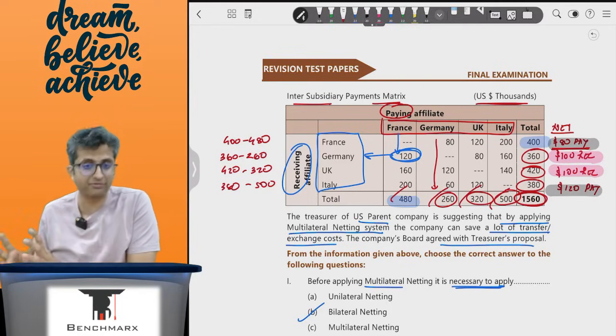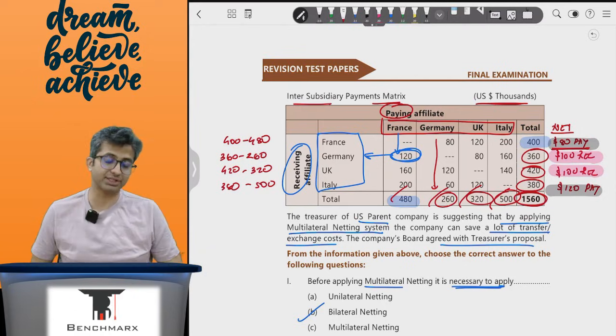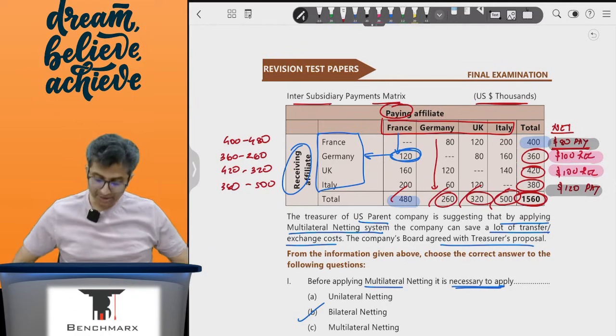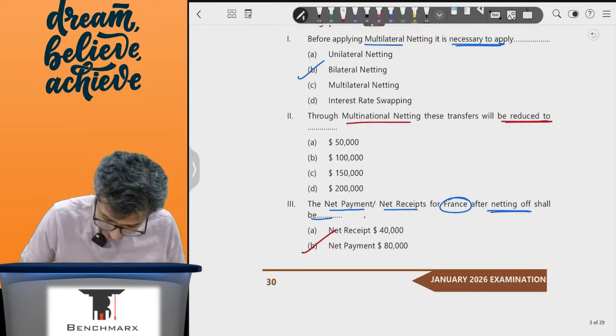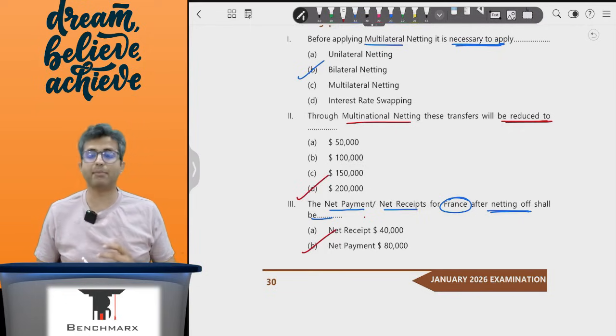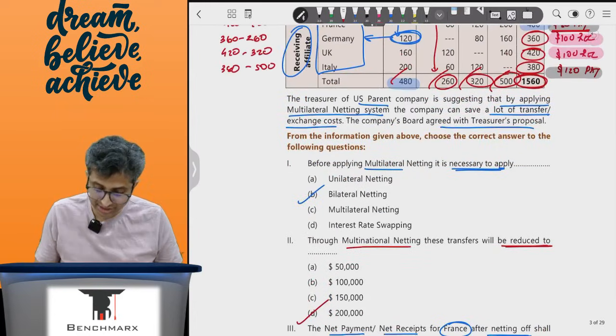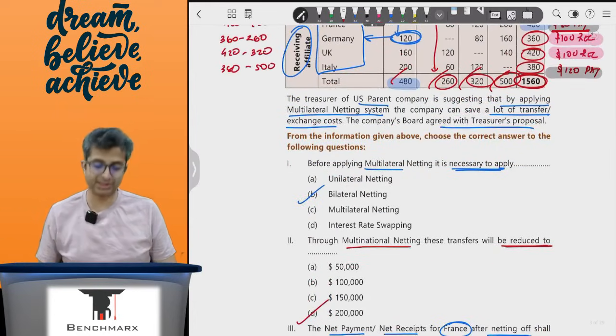So they will pay 1560 and the receiving companies will receive 1560. Instead, the deal is getting done at merely 200, so through multilateral netting the transfer amounts are reduced to 2 lakh, that is 200,000. Had this not been the case, it would have been 1560.